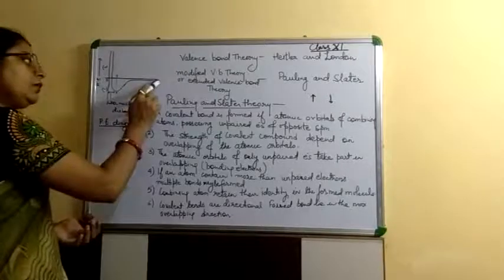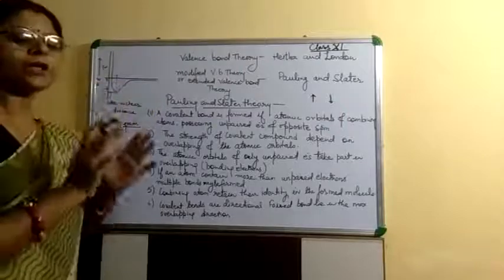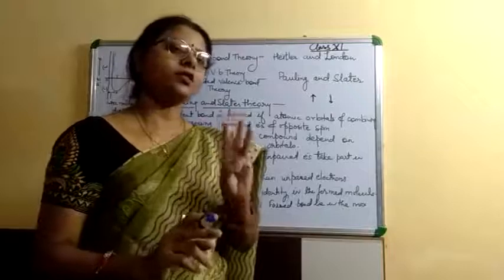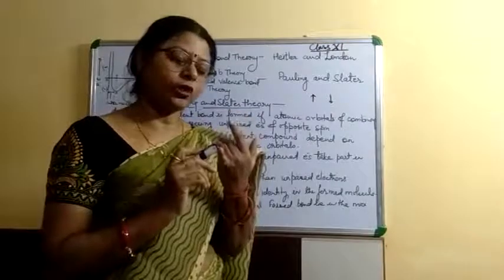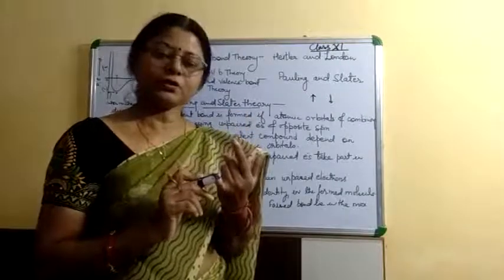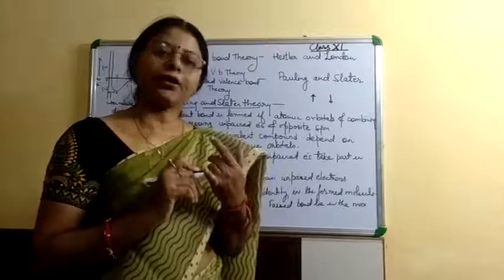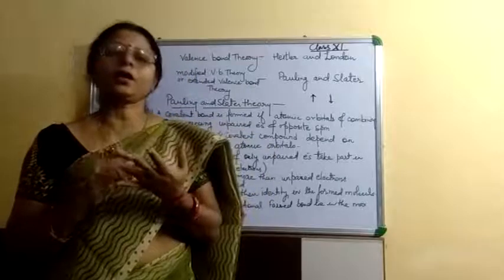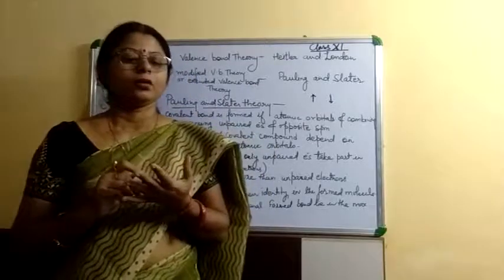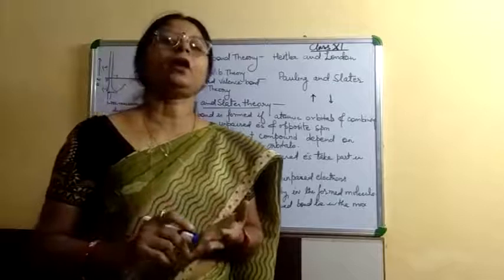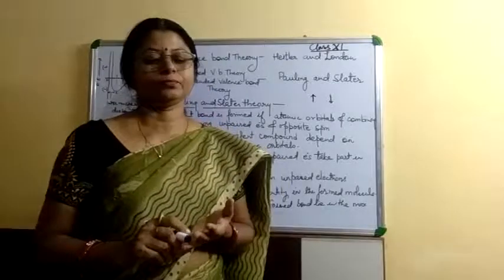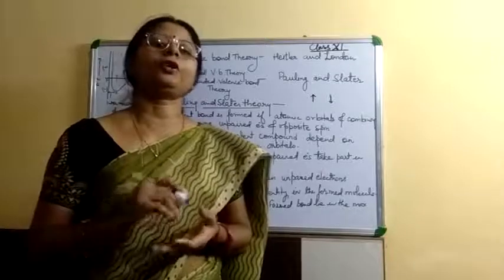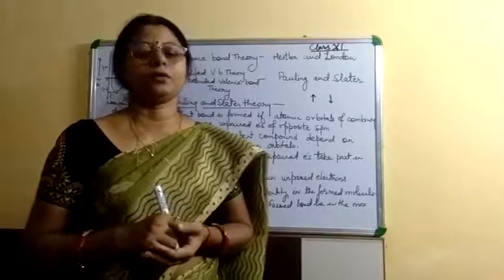When atoms form a bond, three forces act on them. First is the nuclear repulsive force. Second is the electron repulsive force. And third is the nucleus and electron attractive force. So these forces come into action during the formation of bonds.